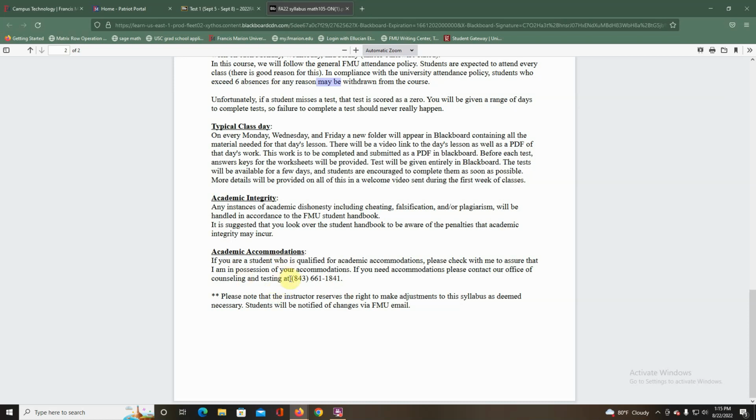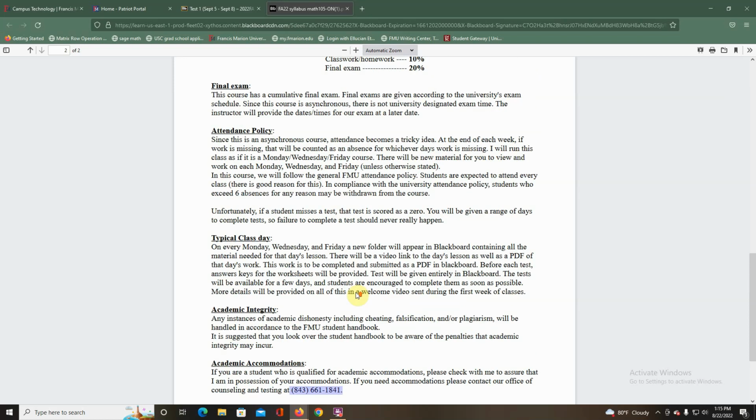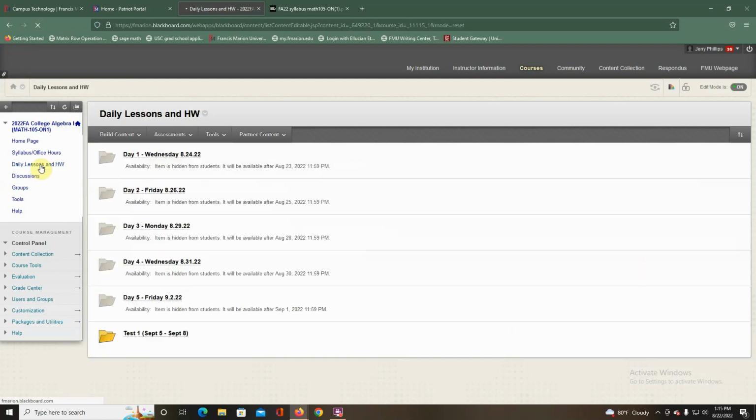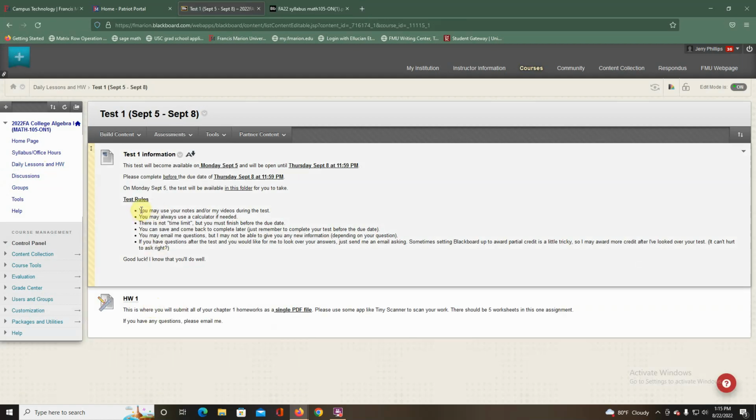If you need to set up the Office of Counsel and Testing, I believe this is their phone number. Well, I know that's one of their phone numbers. You can reach out. I do remember where I was typing more about the test rules here underneath this test folder for the 6th day of class. And I just lay out a few rules.